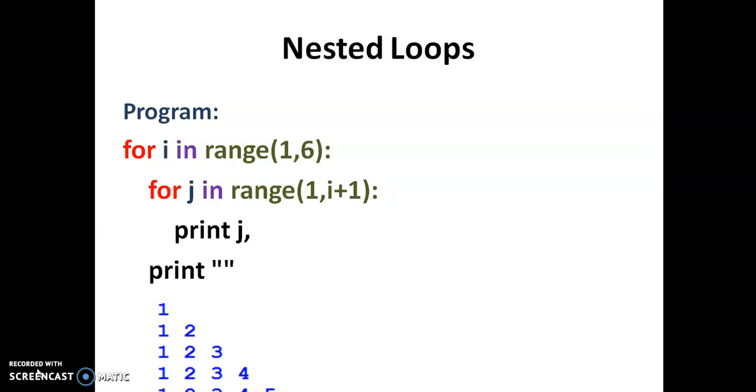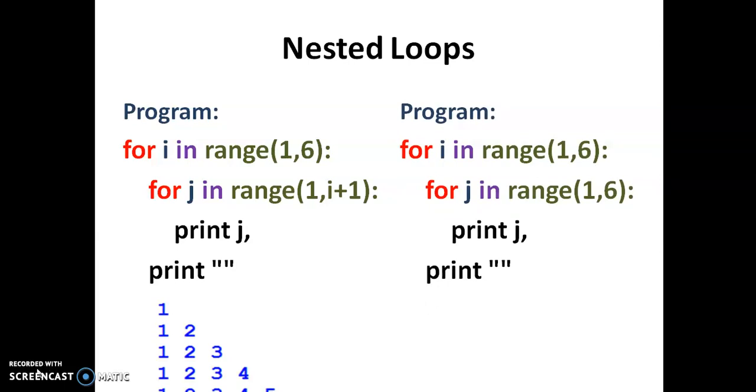And the fourth time, I value is 4, so 4 plus 1 is 5. So it repeats for 4 times, 1 2 3 4. Then again I becomes 5, and the J value repeats from 1 to I plus 1, that is 5 plus 1, 6. So 1 to 6, that is 1 2 3 4 5. Every time it prints the J values as 1, 1 2, 1 2 3, 1 2 3 4, 1 2 3 4 5, and every time it gives one new line, so our output goes into new lines.